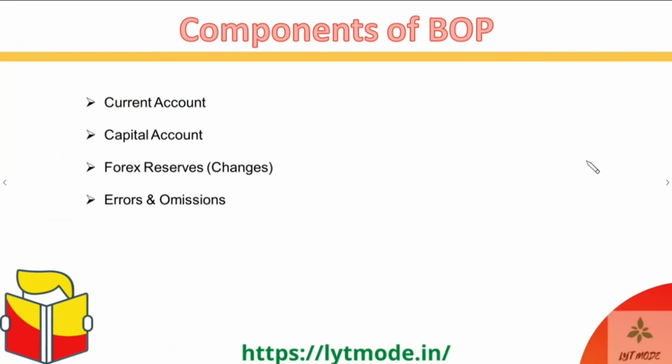Now the components of BOP. BOP basically consists of four basic components, which when accounted for together, form the BOP of the nation. The first component is the current account. The second is the capital account. Third is the changes in the forex reserves. And the fourth one is the errors and omissions. Got it?